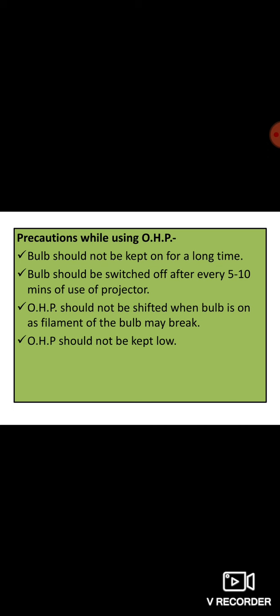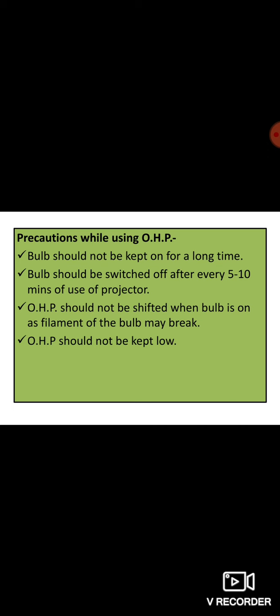Precautions while using the OHP. The bulb should not be kept on for a long time. If we are conducting any class or giving lectures, there is one switch on and off button. It should be frequently switched on and off in a frequency of 5 to 10 minutes. Otherwise, what will happen? The filament may break because of the overheating. So the bulb should be switched off after every 5 to 10 minutes of use of projector.